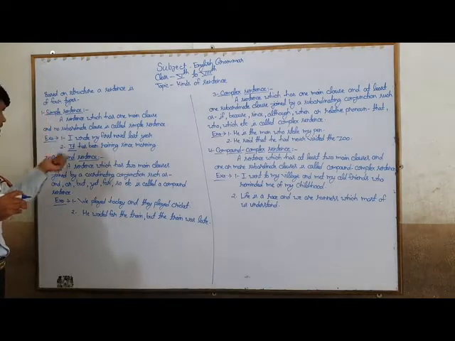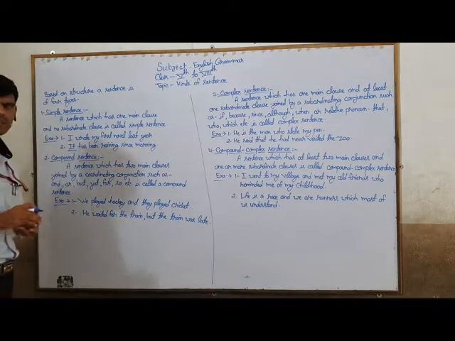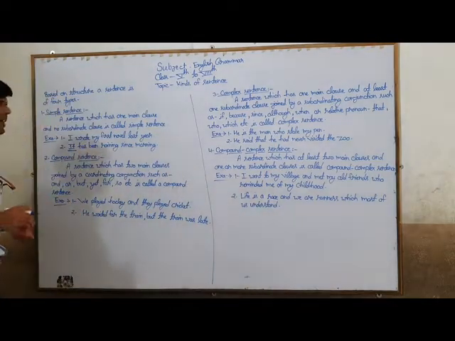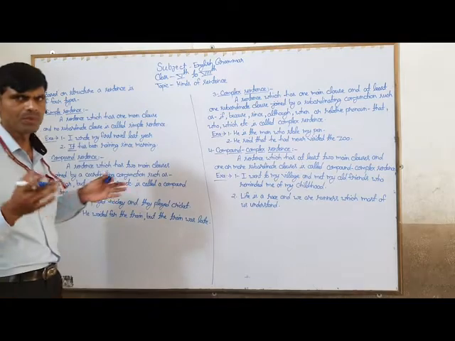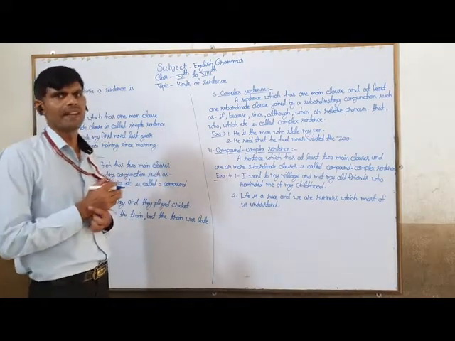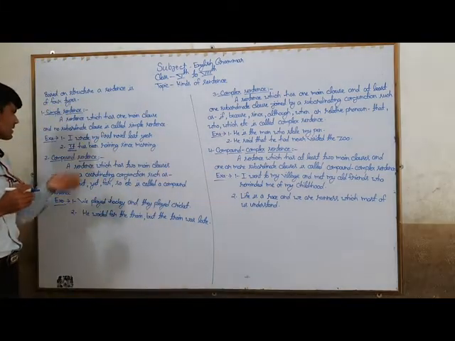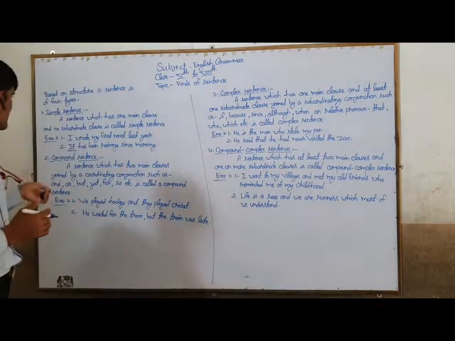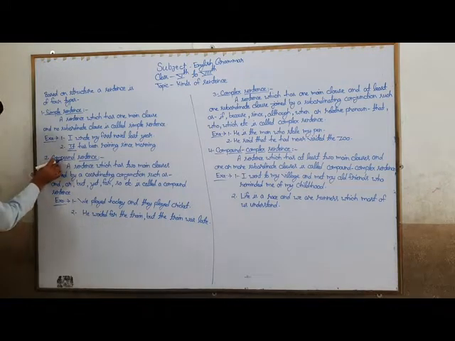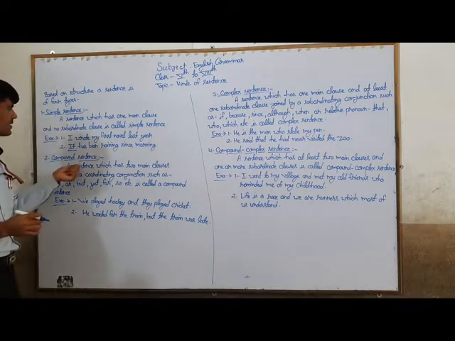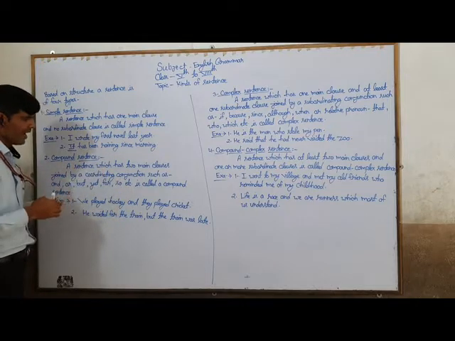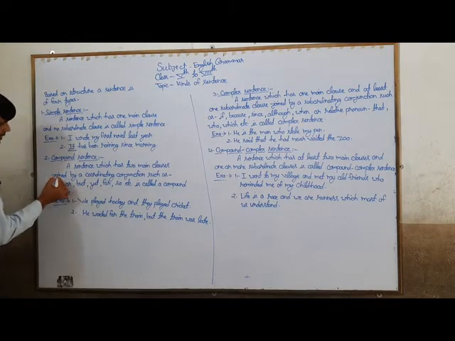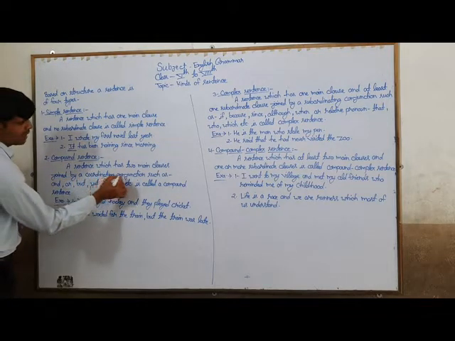Here is another kind of sentence based on structure. Number two is the compound sentence. You have to know what a compound sentence is. To know more about this expression, you have to see its definition. A compound sentence is a sentence which has two main clauses joined together by a coordinating conjunction.